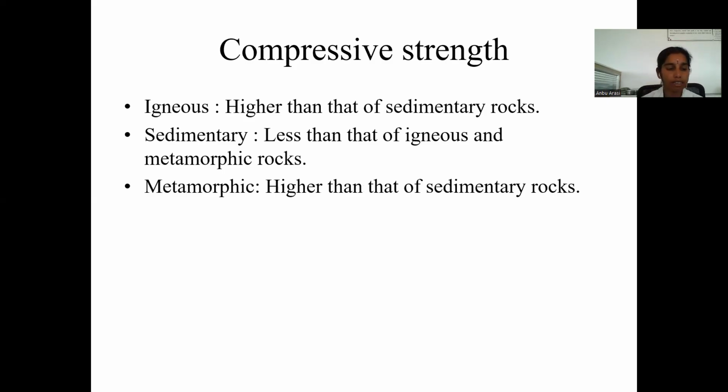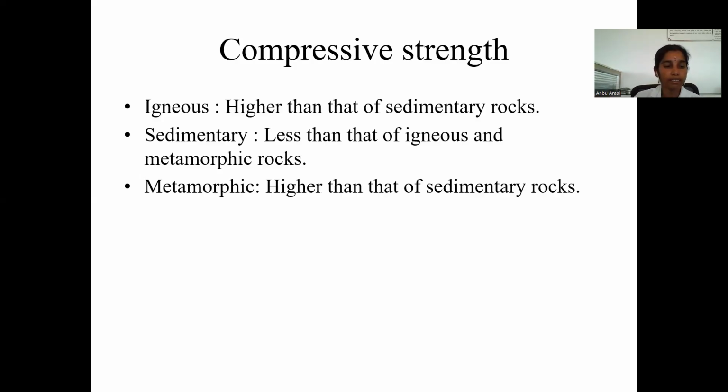For example, granite, an igneous rock example, has 1000 to 2500 kg per centimeter square. Sandstone, a sedimentary rock example, has 200 to 2000 kilogram per centimeter square. And gneiss is the example of metamorphic rocks, having 500 to 2500 kilogram per centimeter square.